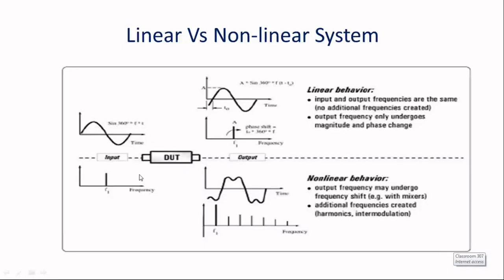So this device under test can be called a non-linear device if a single frequency is applied at the input, but you can see over here there are multiple output frequencies available. You may say that this is the fundamental frequency f1, but even it is of higher value. This particular value is injected at the input, but the output is a bit increased. And not only this, you have multiple sets of frequencies available. You may say that the harmonics are available over there. So such systems or devices under test are typically called non-linear devices.